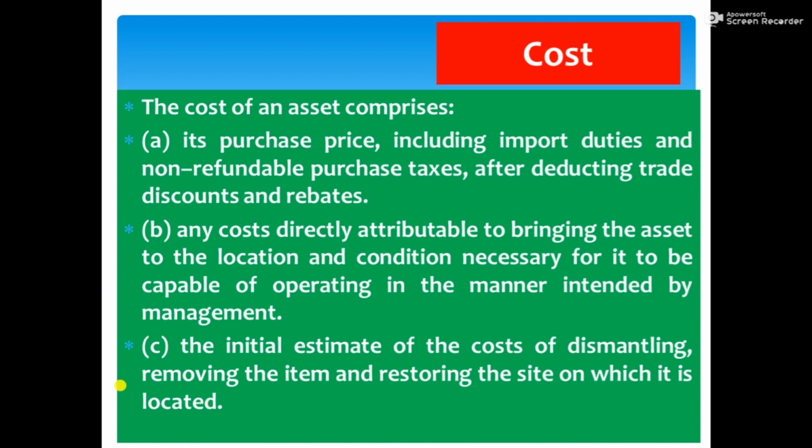If you have an obligation to dismantle and remove the item and restore the site on which the asset is located.